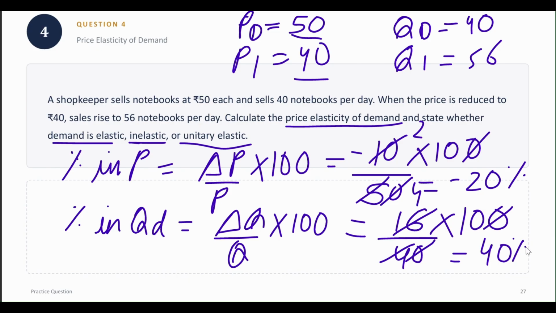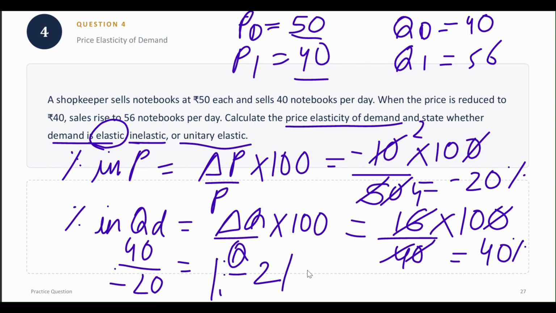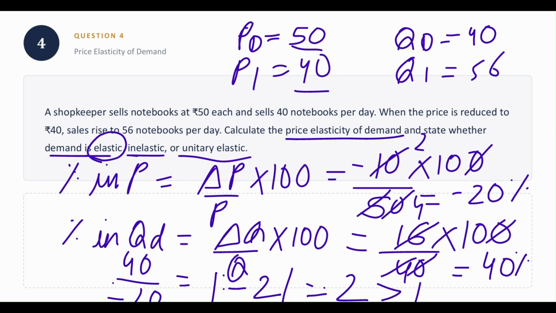Now let us divide percentage change in quantity demanded by percentage change in price. So I am doing it here. 40 divided by minus 20. This comes out to be minus 2, which is greater than 1. So the demand is elastic, highly elastic, because we consider the absolute value of minus 2, which is going to be 2, which is greater than 1. Therefore, elasticity of demand is going to be highly elastic.